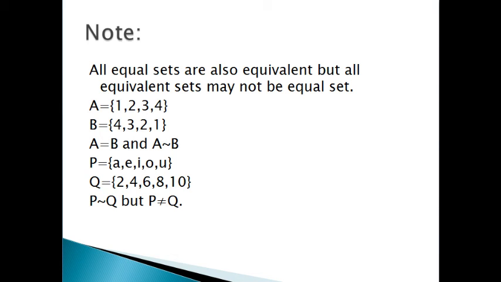Because in set P and Q elements are not same. They are totally different. Here we have English alphabets and here we have numbers. So number of elements in both sets is same. Both sets have 5 elements, so they are equivalent. But they are not equal sets because elements are not same. Students, I hope you will understand this.